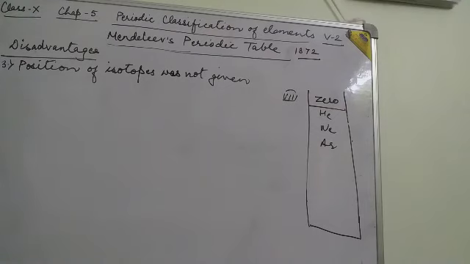These are the main disadvantages of Mendeleev's periodic table. In the next video, we will discuss Moseley's periodic table.